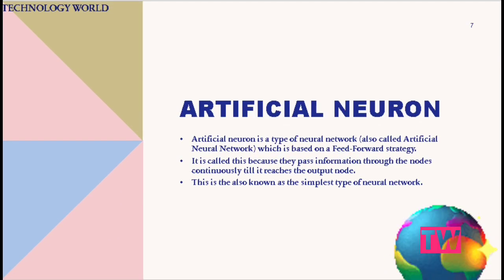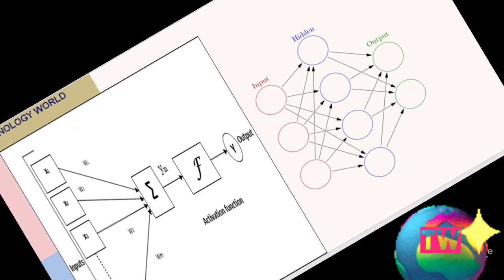Typically, neurons are aggregated into layers. Different layers may perform different transformations on their inputs. The signal will travel from the first layer, which is called the input layer, to the last layer, which is called the output layer, possibly after traversing the layers multiple times.